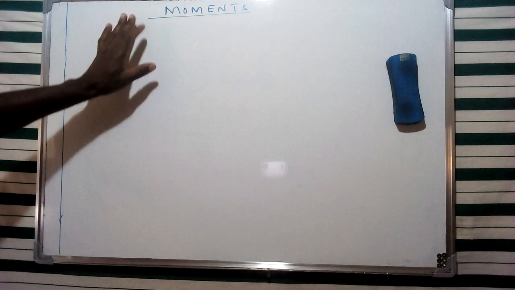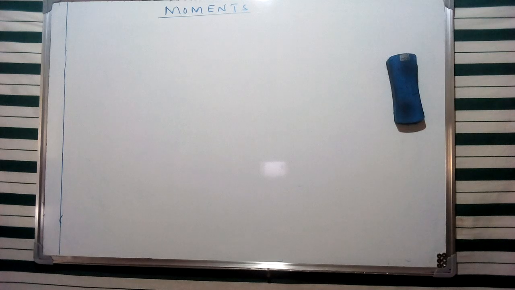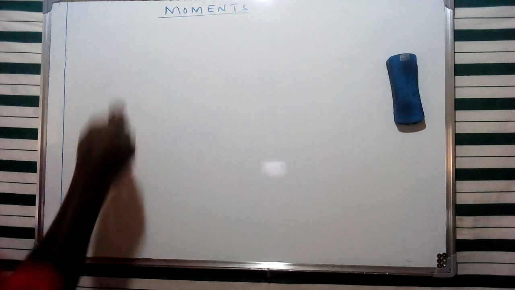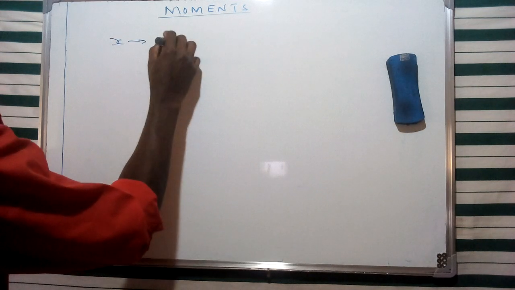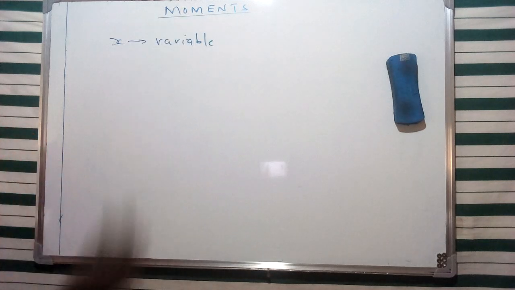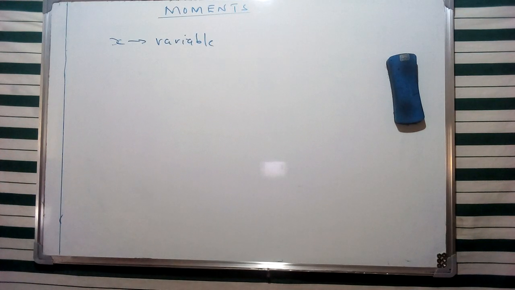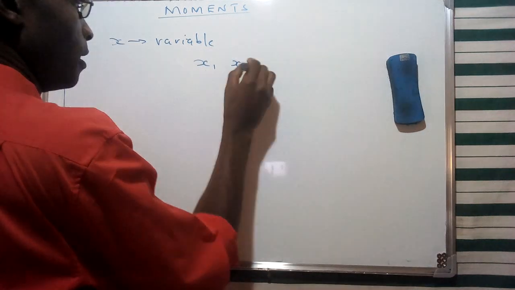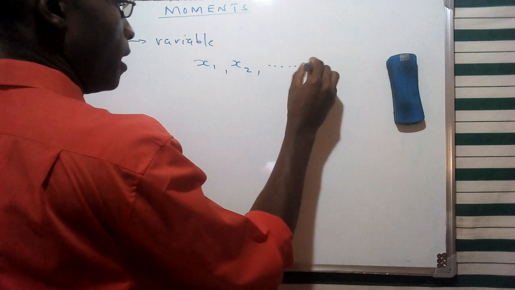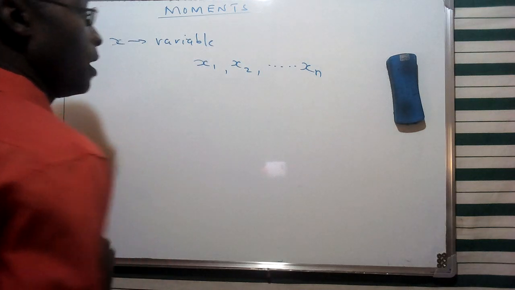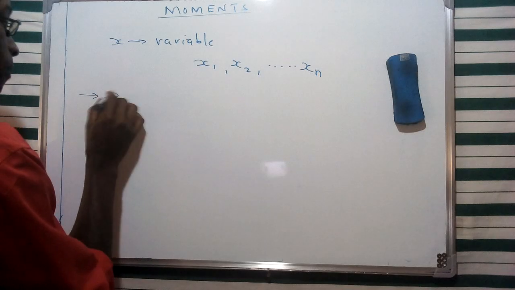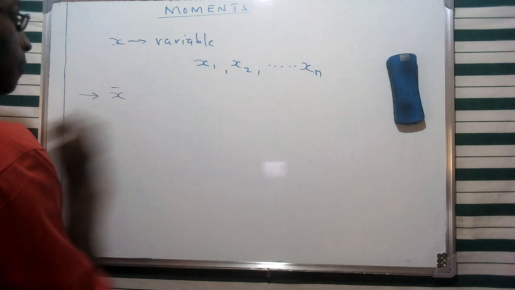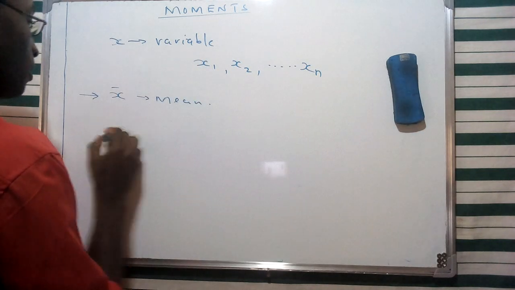So in this case, basically it's going to be a concept under statistics. And we're going to look at how we can treat this specific aspect of moments using the concept of a general variable that we had given for specific distribution. Now I'm going to use the variable x, and let x be a specific variable that can be described in terms of particular values which we have given generally as x1, x2 up to a value of xn. We can give the mean for this specific distribution by using this specific notation, and of course this is going to represent the concept of the mean.